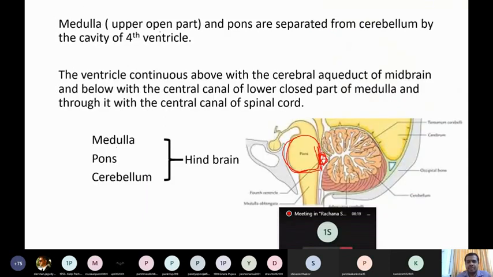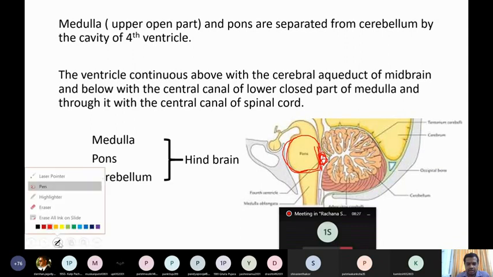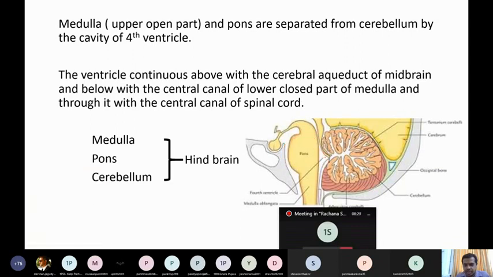The upper part of the medulla and the pons are separated from the cerebellum by the cavity of the fourth ventricle. That we saw a short while ago. So I'll show again. This is the upper part of the medulla here and the entire pons. So this much area is separated from the cerebellum. You can see here, this is the cerebellum.